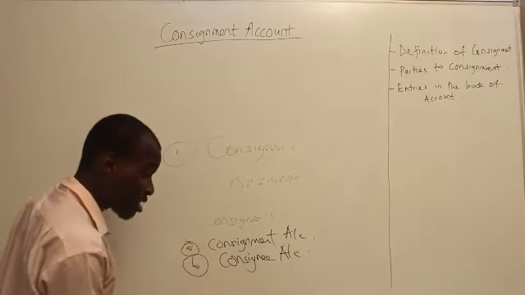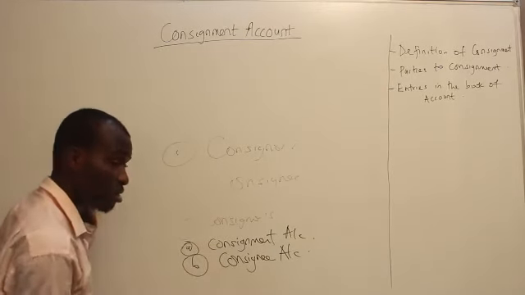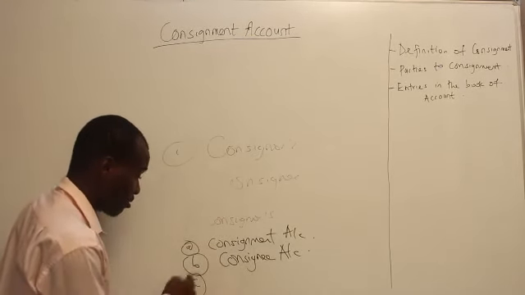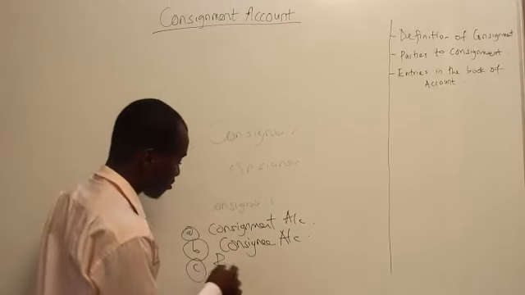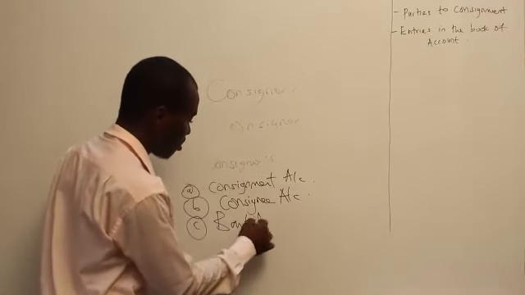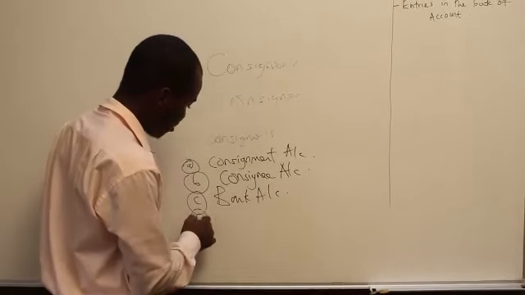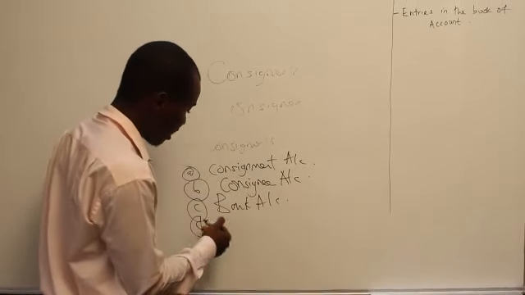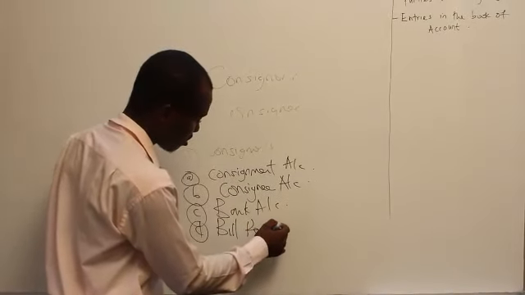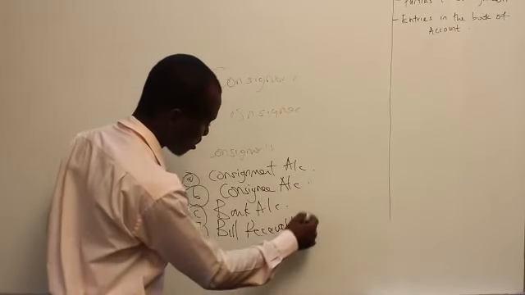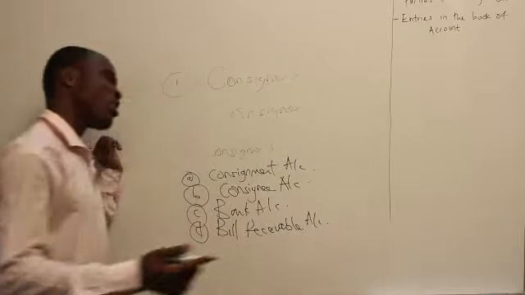These are the major two accounts to be prepared by the consignor. You can also prepare, for instance, the bank account to show entry of the transaction, and you can also prepare bill receivable account. It's possible.